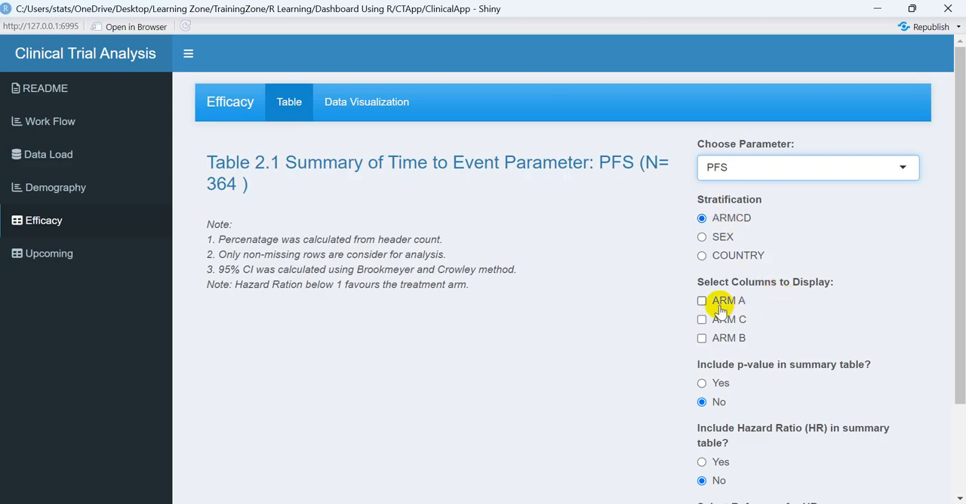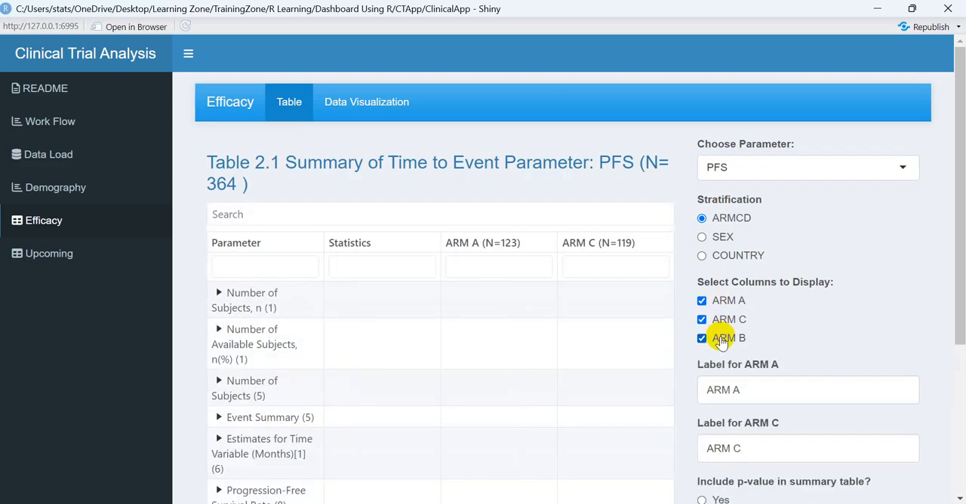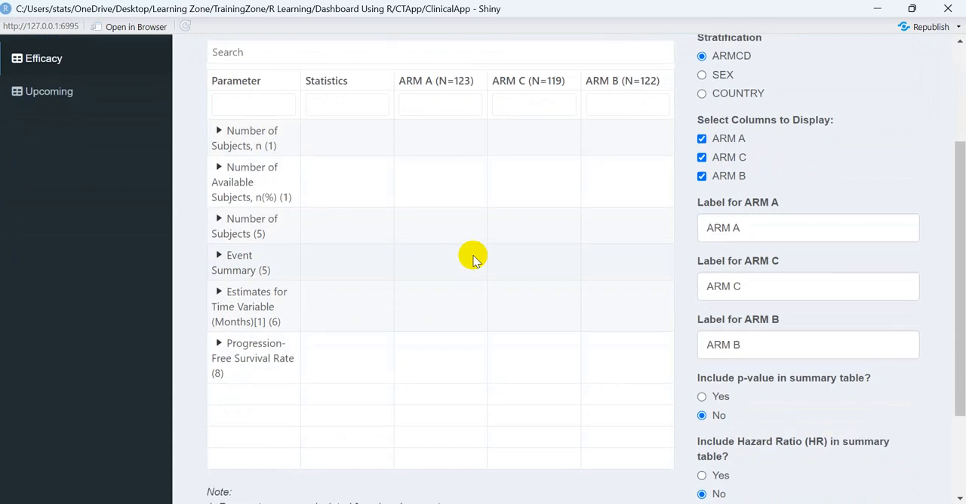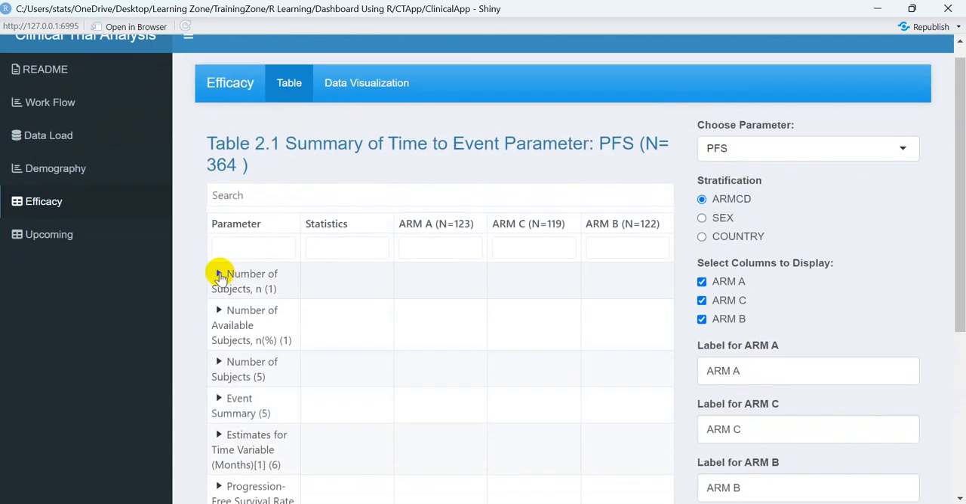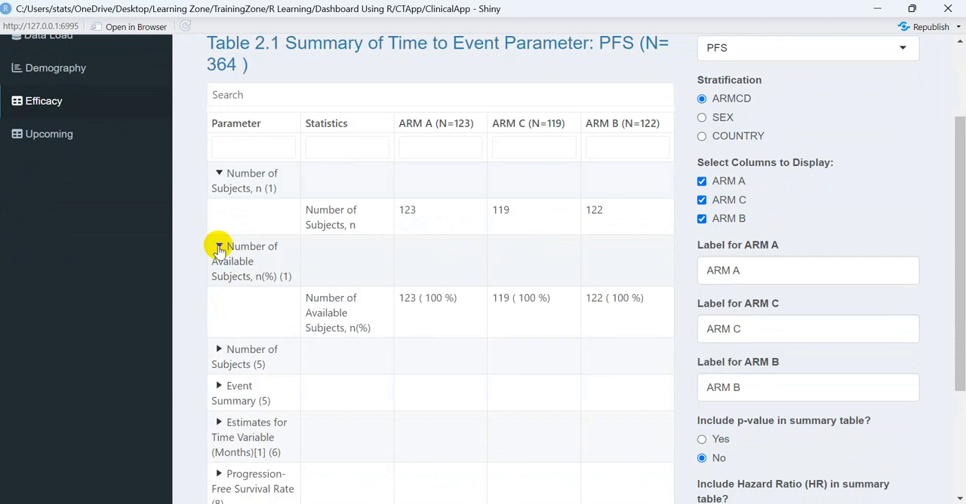Now moving to the column selection, which columns I want to present. Let's say I want to present arm A, arm B and arm C. All this analysis automatically pops up by the arm variable. So what analysis is presented? Number of subjects, how many subjects are there. Subjects means how many patients are there.